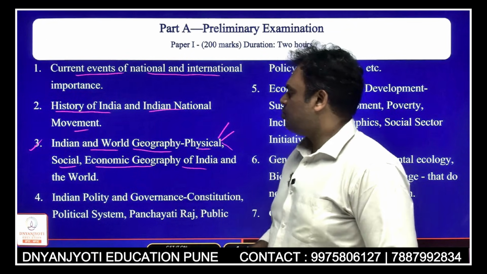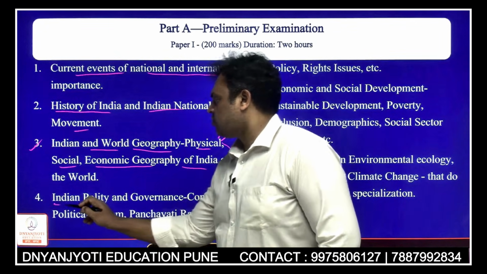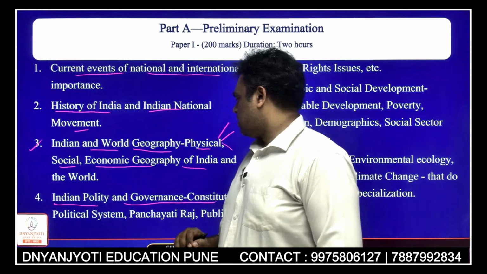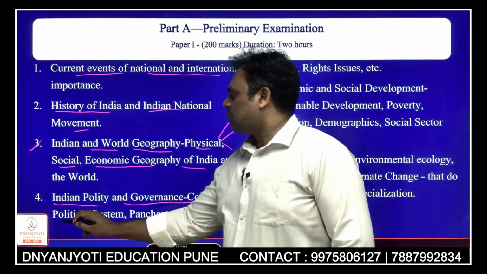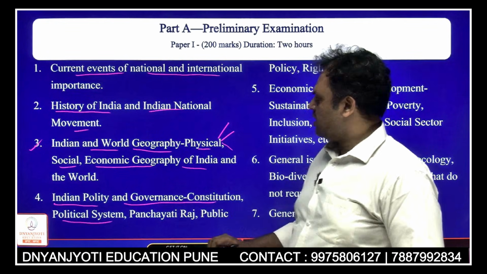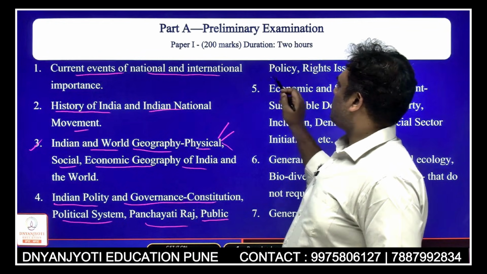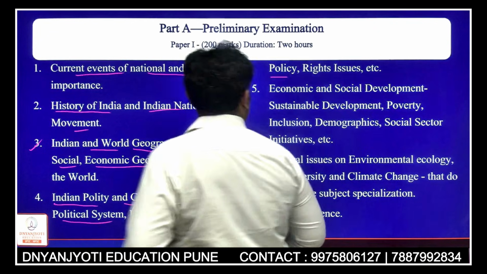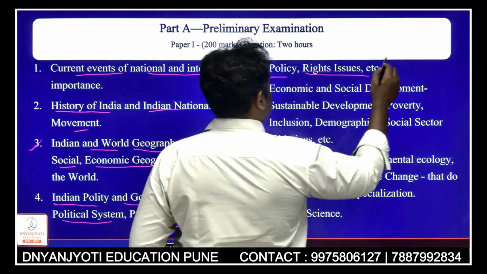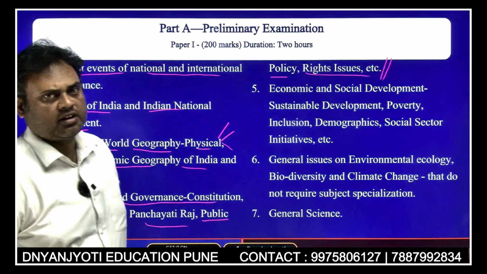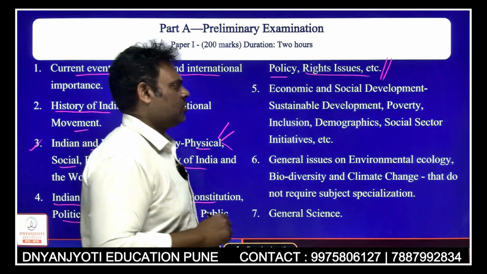The fourth point that you need to prepare is Indian polity and governance, the constitution. Then you have to prepare the political system of India, then Panchayati Raj, and then public policy and rights issues, etc. It means you have to get ready for polity and governance as a topic and a paper as a whole.